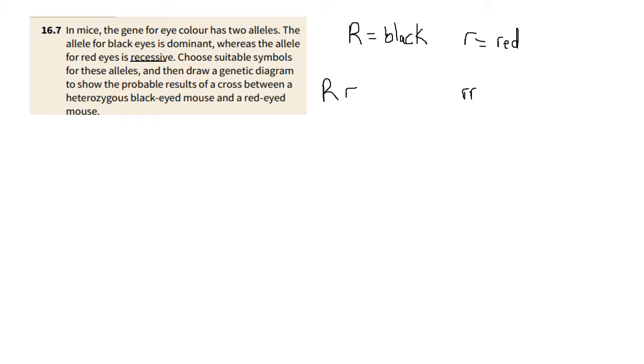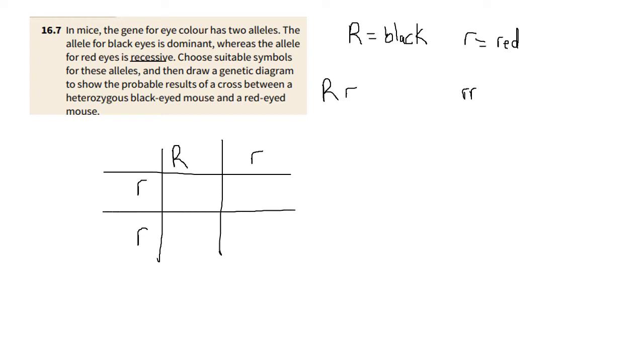Now let me show you what a cross would look like in this case. Here you take this genotype over there, big R and small r. I'm just going to draw a table here, and then you have small r and small r. These are the alleles that are combining. Now, something to say about crosses that you do in genetics.